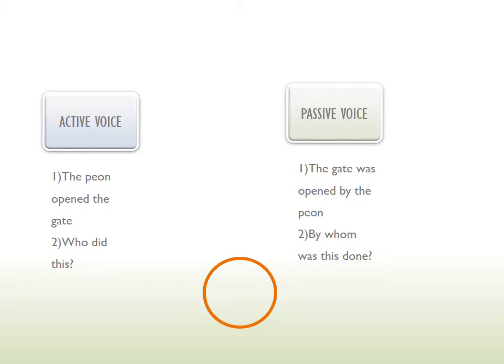Whereas in passive voice, the gate was opened by the peon. The gate is the subject here and it is being opened by the peon. So the subject is receiving a particular action and therefore it comes under passive voice. Then, who did this? By whom was this done? When you question directly, it comes under active voice. Who did this? But under passive voice, you would say, by whom was this done?